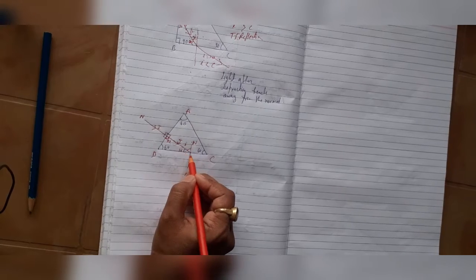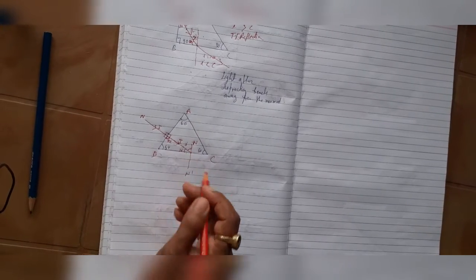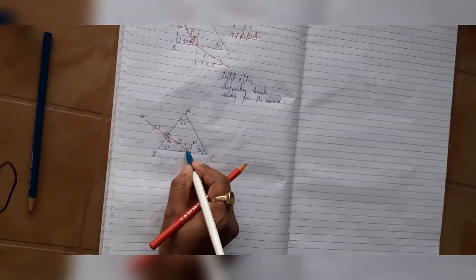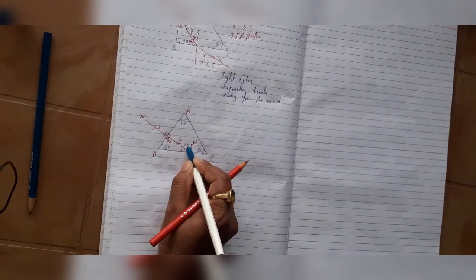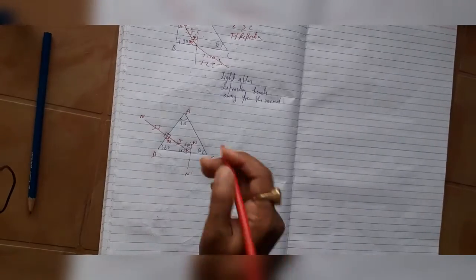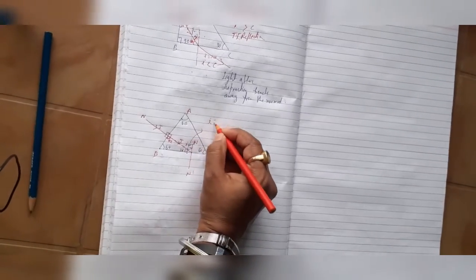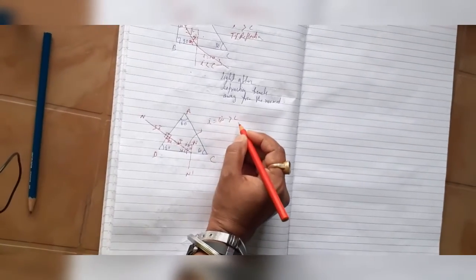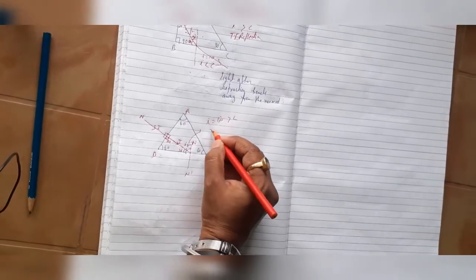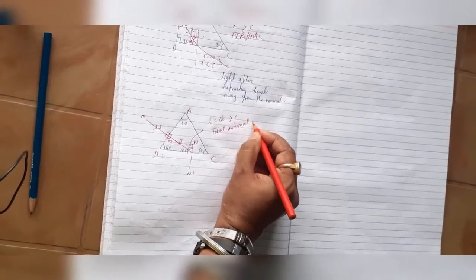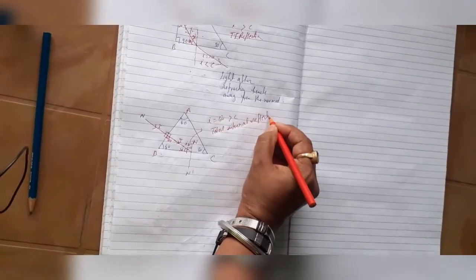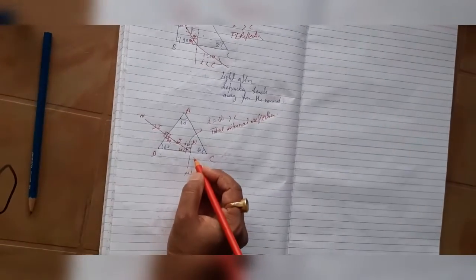But this total angle, because it is normal, is 90 degree, out of which this is 30 degree, so the angle of incidence is what? It is 60 degree. And when we found here that angle i is equal to 60 degree, which is more than the critical angle, which was 42 degree, it means there will be total internal reflection.